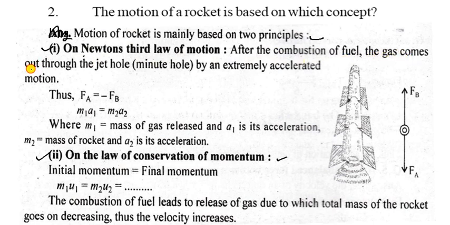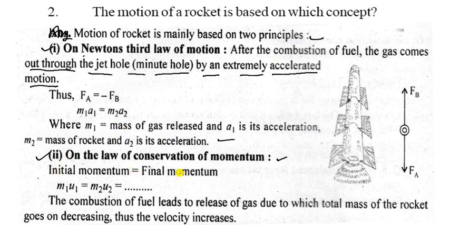Now let us see the rocket. In the case of a rocket, what will happen? The motion of the rocket is based on the concept, so let us see. It is your answer, so you have to write it. Motion of a rocket is mainly based on two principles. First is Newton's third law of motion, and second is the law of conservation of momentum.